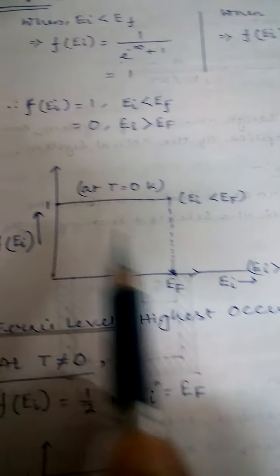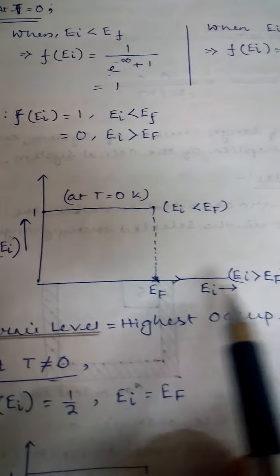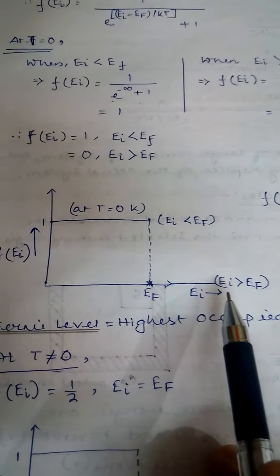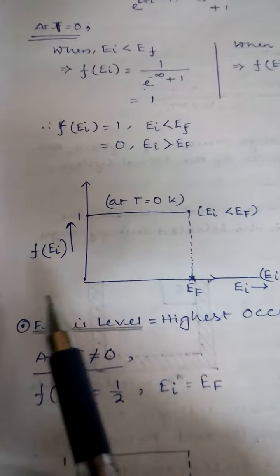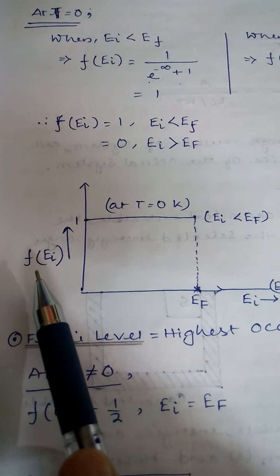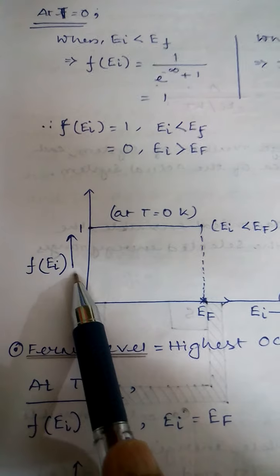So it behaves like a step function, like a step. It is called a step function in mathematics. So up to EF it is 1 and beyond EF it is 0. Clear? And here this F is the Fermi distribution function, or in other words it is called the occupation index.